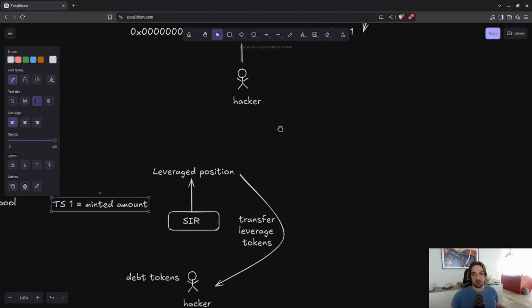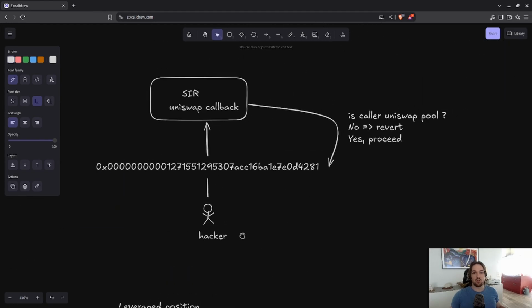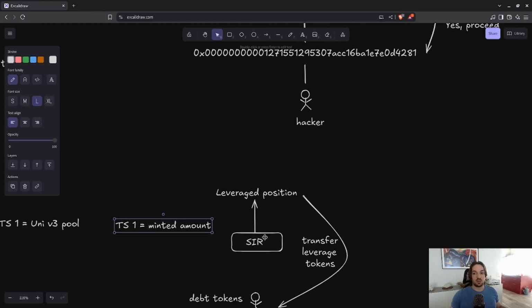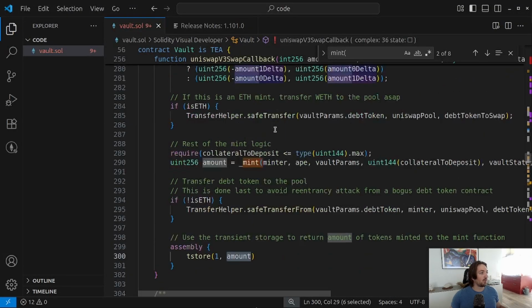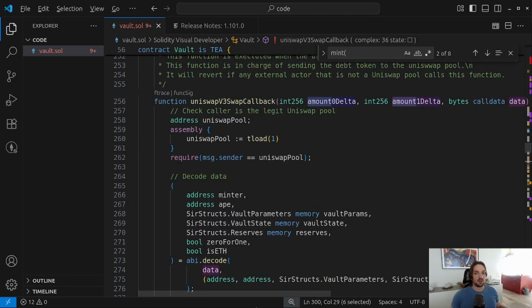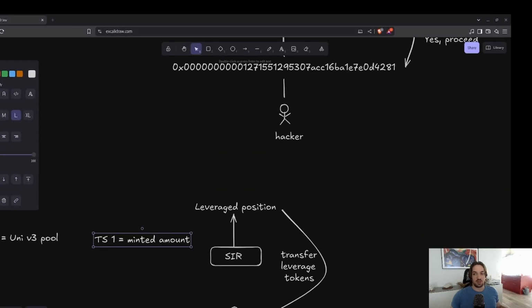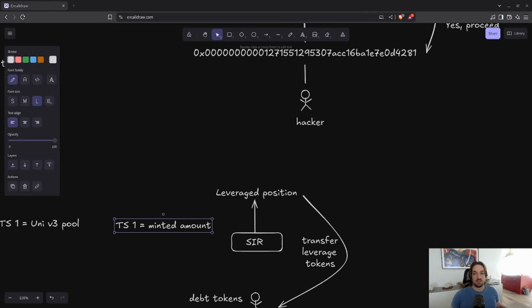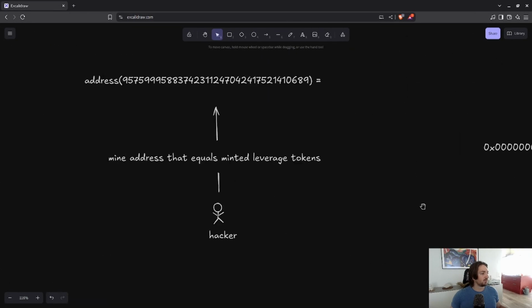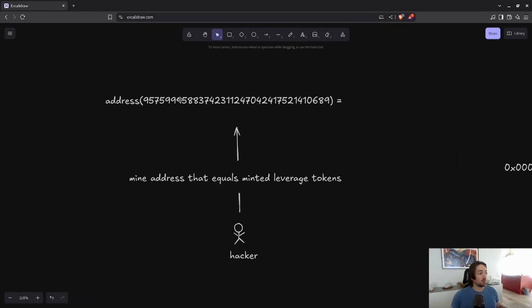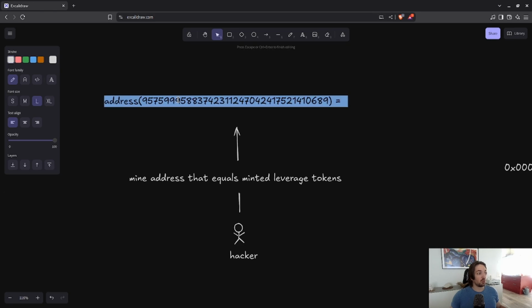And this is very important because it allowed the user to actually call the Uniswap callback function again. What he did now is that at transient storage 1, he mined the address that corresponds to the number of leverage tokens minted.